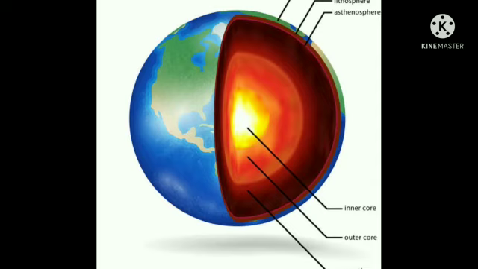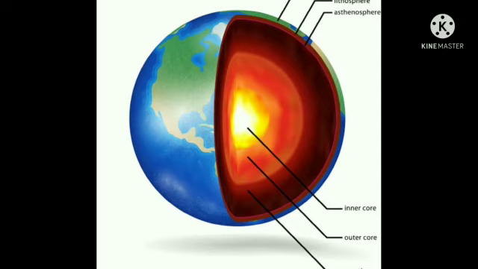So, earth is made up of these three layers. Let's see one more point about these three layers. How many parts in the internal structure? Three parts. First one is crust, the second one is mantle, and the third one is core. Core divides into two parts. One is outer core and another one is inner core.